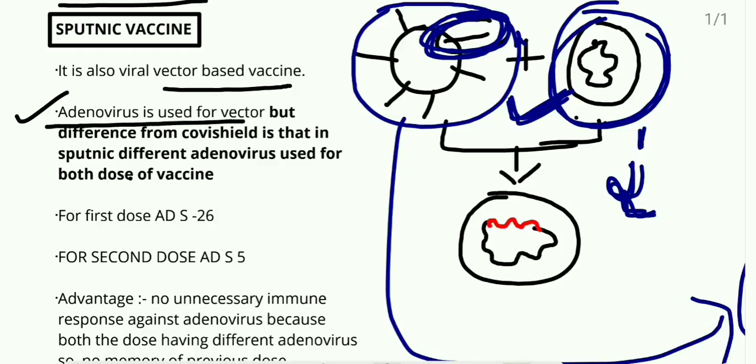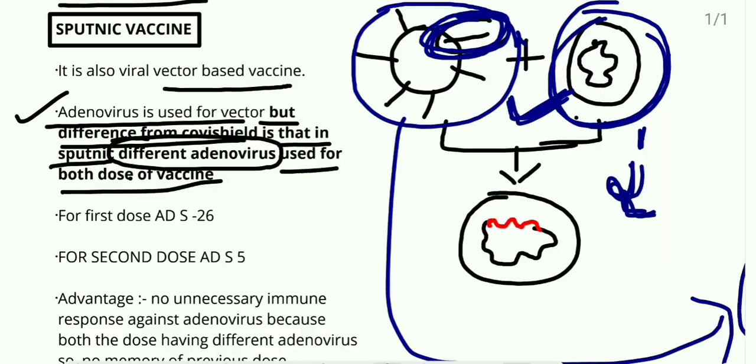Adenovirus is used as a vector. It is the same kind of adenovirus as in the Covishield vaccine, but the difference is that in the Sputnik vaccine we are using a different adenovirus for both the doses.